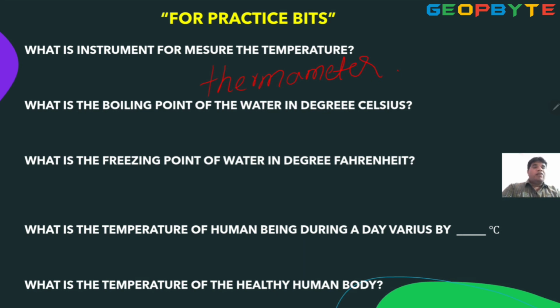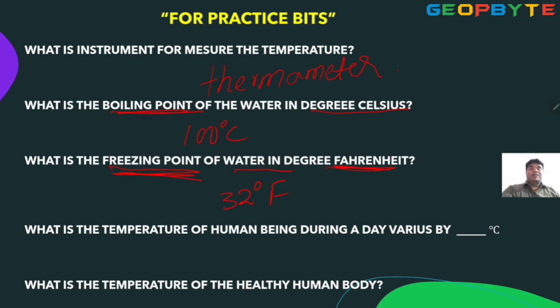What is the boiling point of water in degrees Celsius? Boiling point, so 100 degrees Celsius. What is the freezing point of ice cubes of water in degrees Fahrenheit? 32 degrees Fahrenheit.